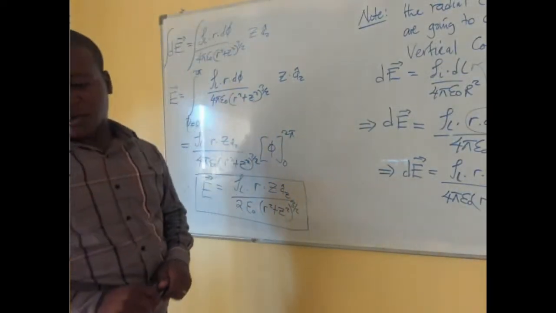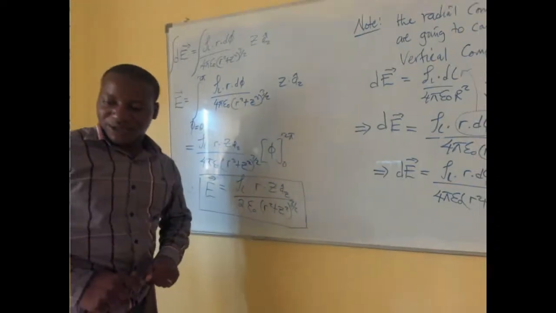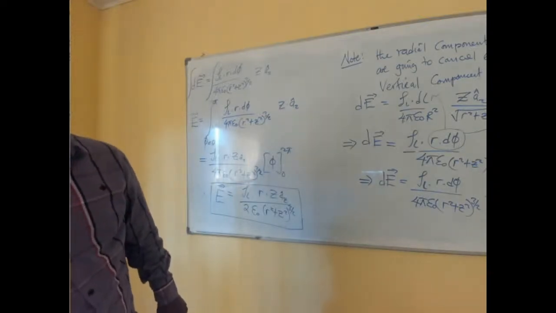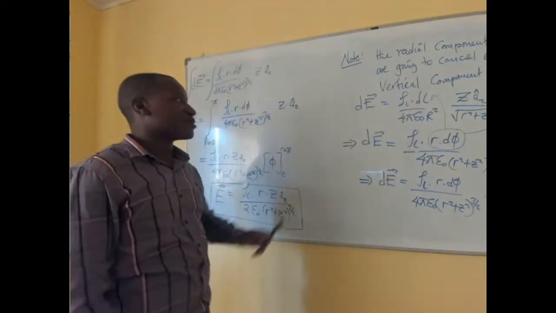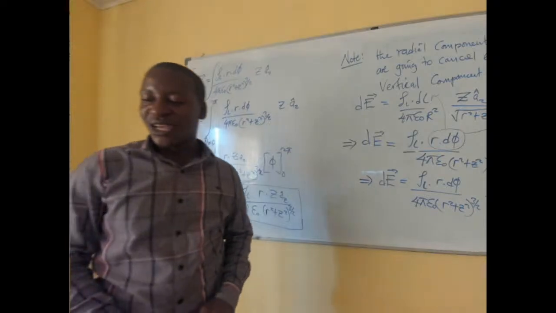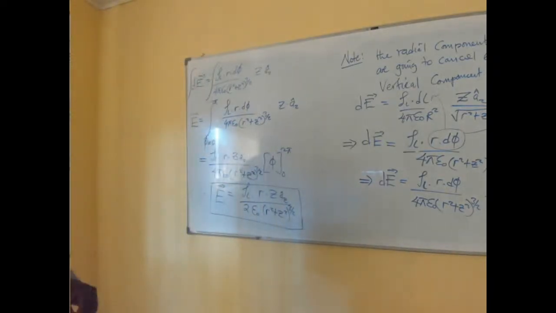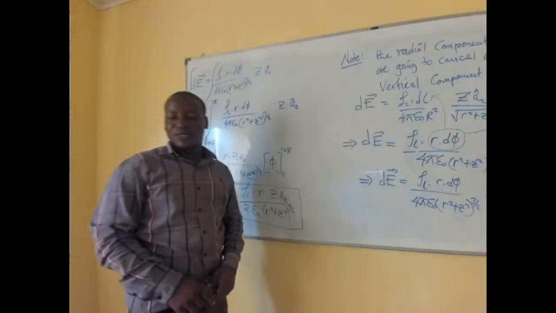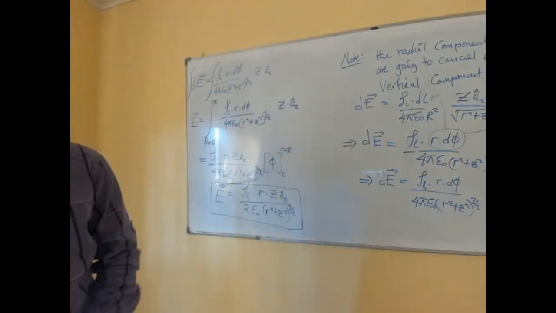All right, so we shall end here for today. When we meet next week, we shall straight away get to learn about another example, which is the electric field intensity due to an infinite line charge. So we have looked at a charged ring. Next week we shall look at an infinite line charge. Then we'll continue in that way.